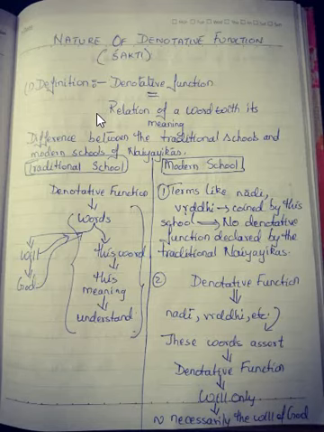However, we will have to check whether there is another problem faced here, given this definition of denotative function, or not. Now try to understand what exactly is the definition of denotative function, also known as Shakti, in relation to the word and meaning, and the differences between the traditional schools of Nayayikas as well as the Navya Nayayikas. This is what we have been focusing on in this video lecture. In the next lecture we will see whether we can refine the definition more, number one. Number two, whether there are any further difficulties arising here or not.